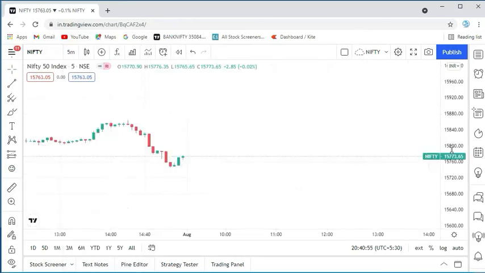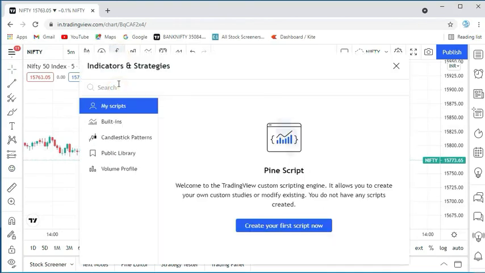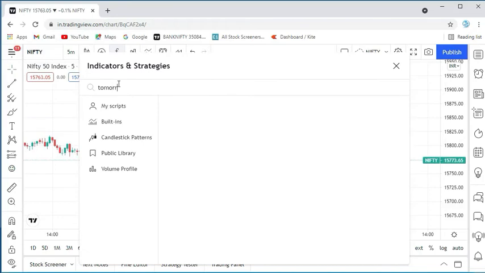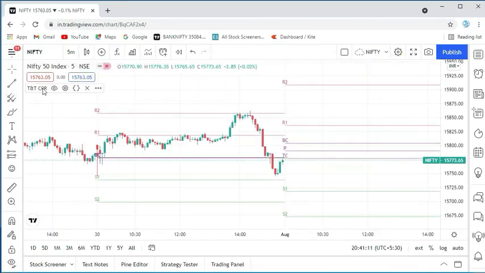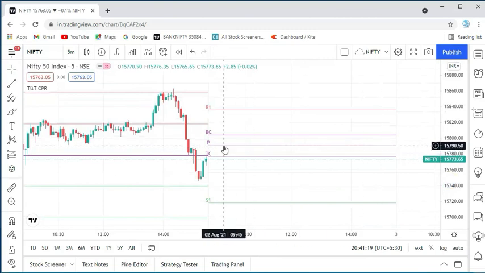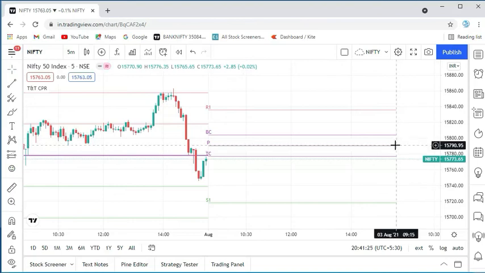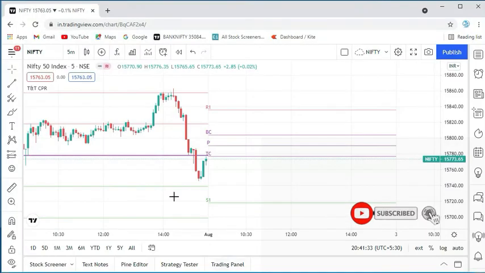Just go to the indicator tab. Okay, wait. Just type tomorrow CPR. Okay, today and tomorrow CPR is here. Just click it for your indicator. Okay, this is the tomorrow pivot. This is the today pivot. Tomorrow's pivot we have already calculated in the Excel sheet. The pivot value is 15,790, right? Already we have calculated 15,790. That's all. But every time you don't need to calculate, just apply this indicator.